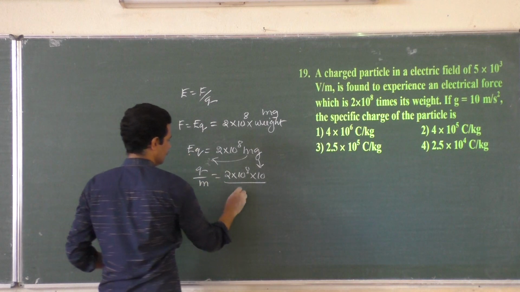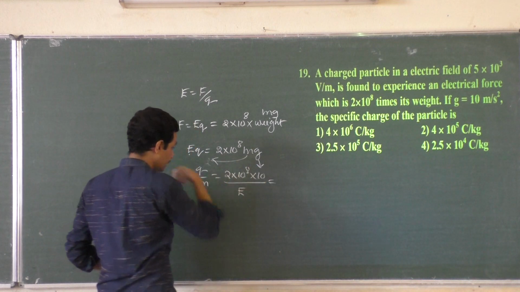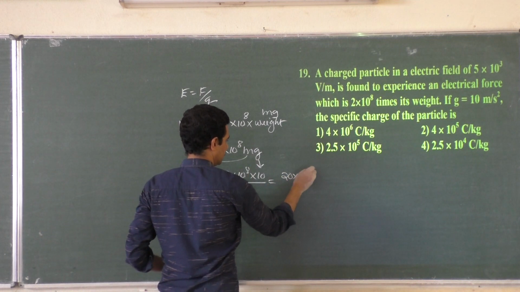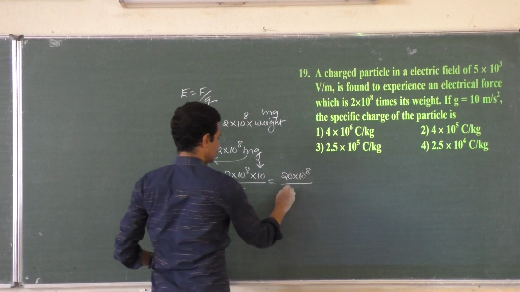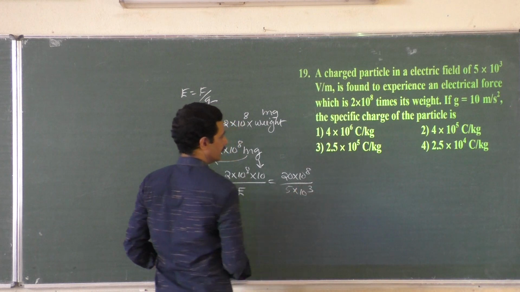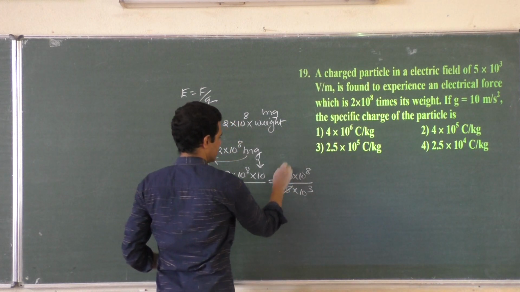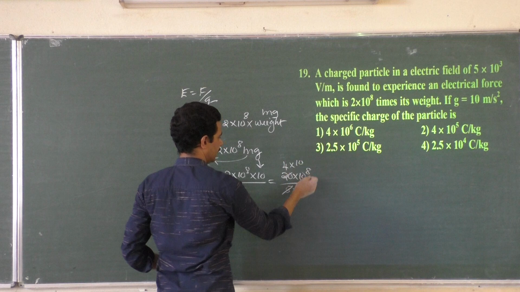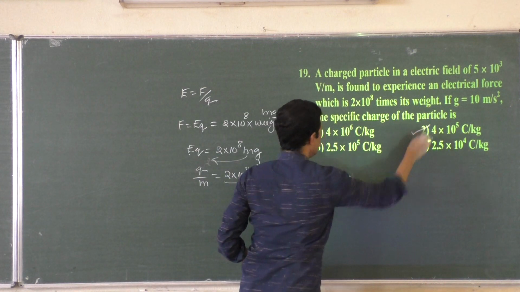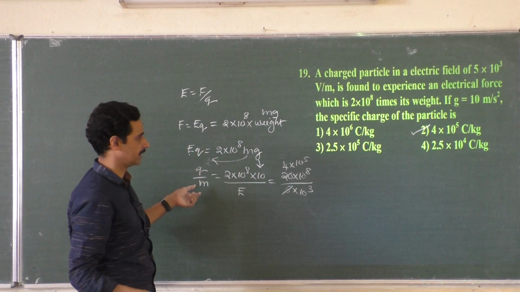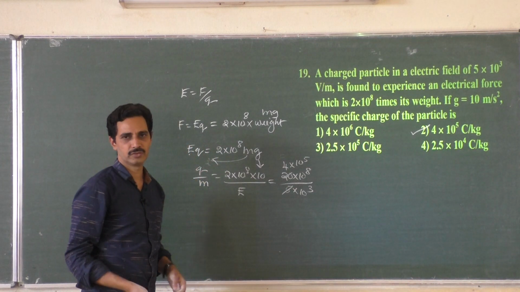Divided by E. What is this? 20 into 10 to the power 8 divided by 5 into 10 to the power 3. 4 times 10 to the power 8 minus 3, 5. Coulomb per kg. Charge per unit mass, coulomb per kg. 4 into 10 to the power 5.